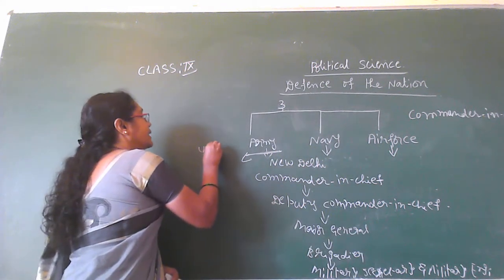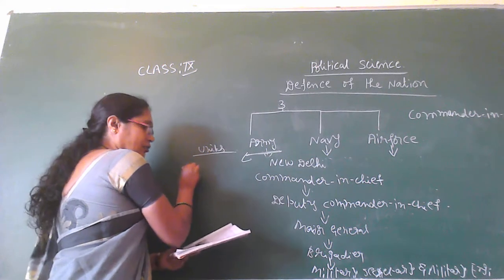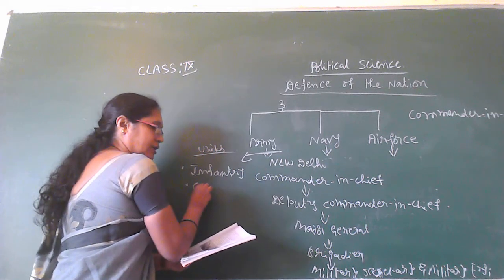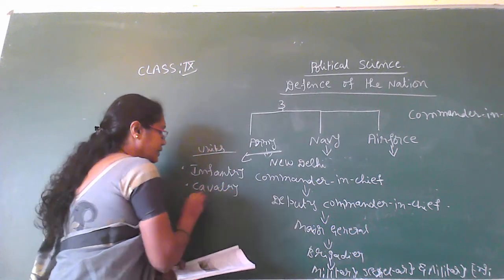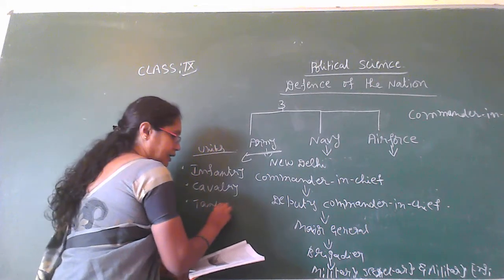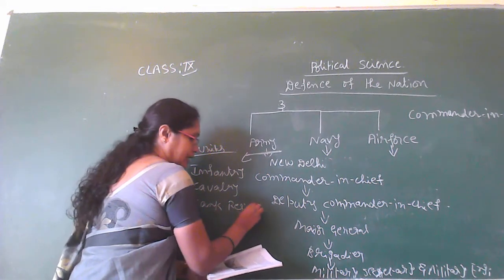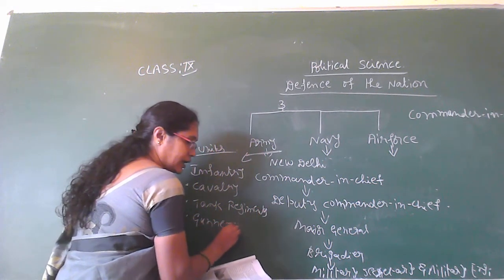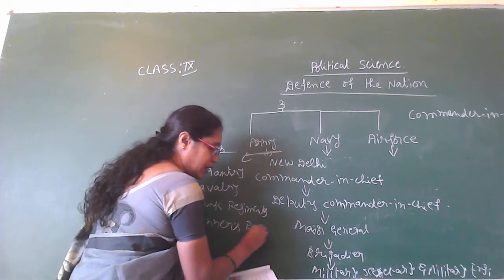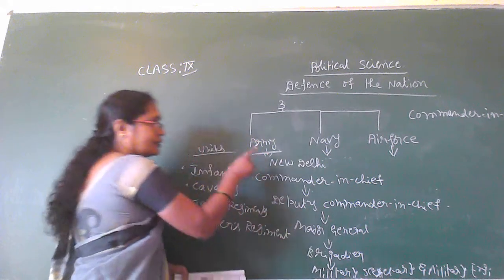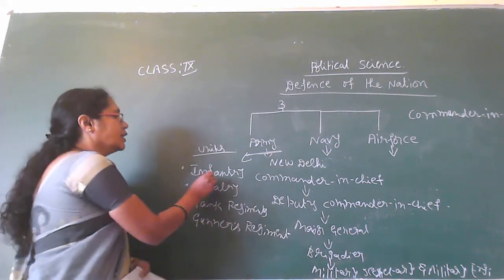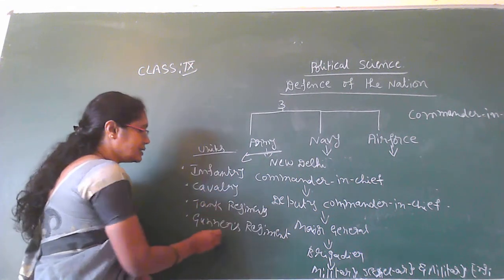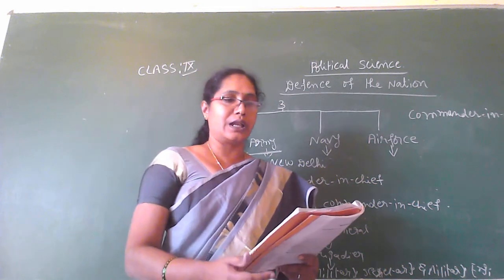One is infantry, the second is cavalry, the third is tank regiments, and the fourth is gunners regiments.